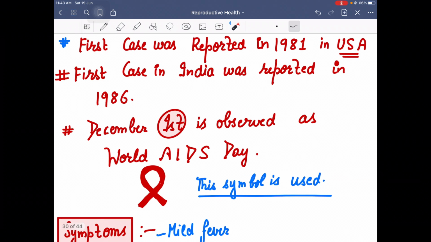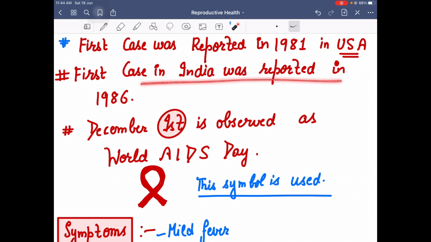So we will discuss in a few minutes how this infection happens. But before that, let's talk about a little history. The first case of AIDS was reported in the year 1981 in the USA.